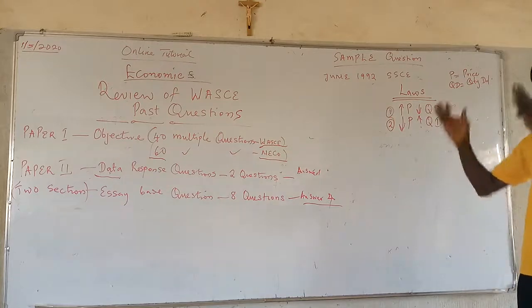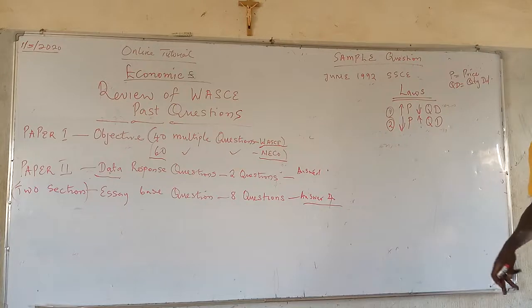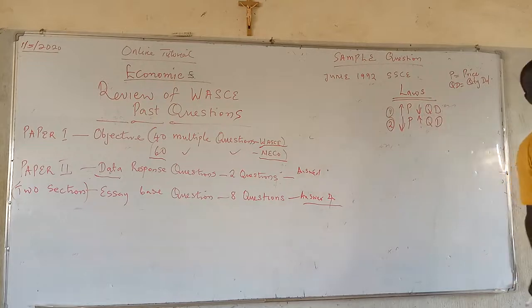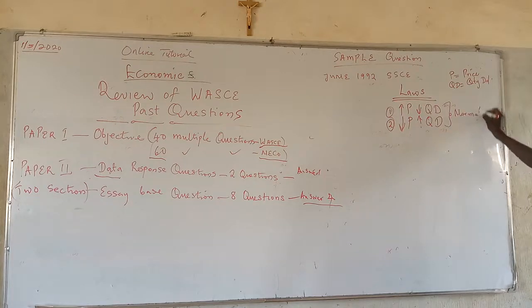Price is going up, quantity is coming down. Price is going down, quantity is moving up. Inverse relationship. They don't move pari passu in the same direction. Hence, these two laws, we refer to as normal laws. They are normal.